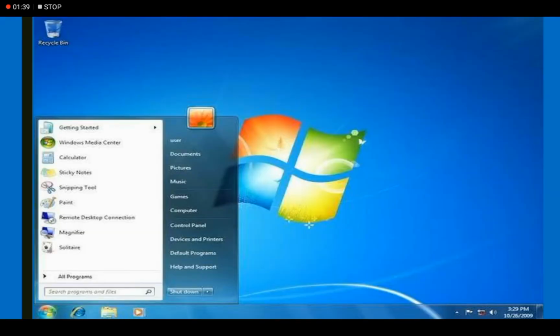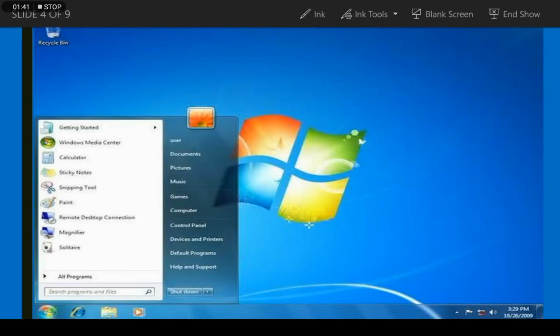As you can see in this image, this is the image of Windows 7. This screen is called the desktop screen. Here you can use all the applications, or we can say the shortcuts of all the applications of Windows.